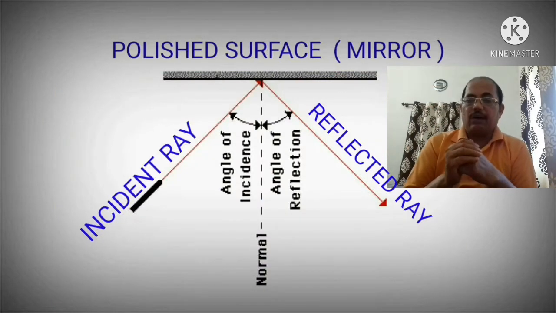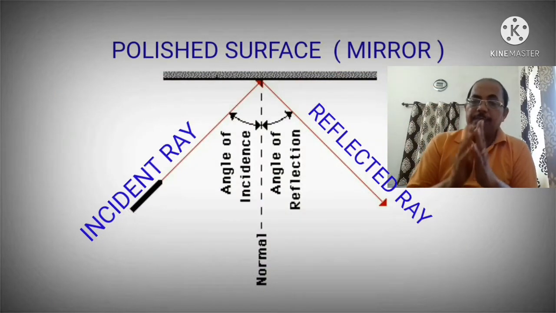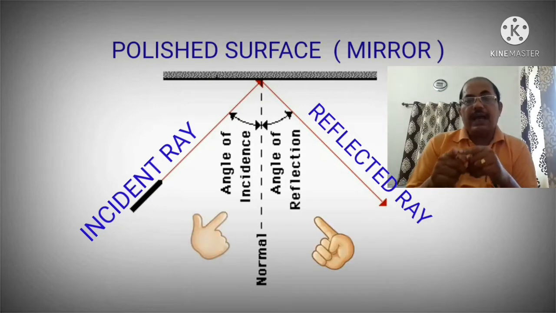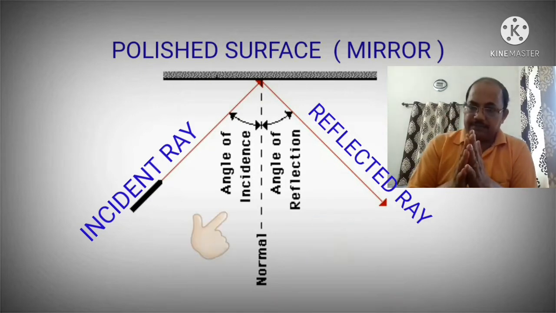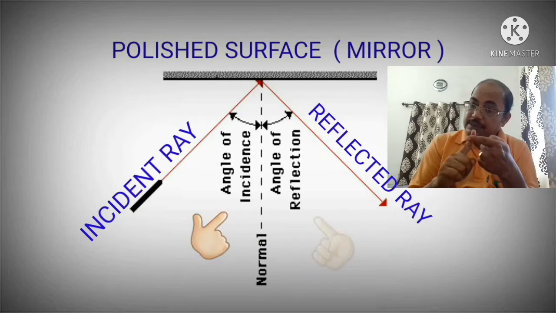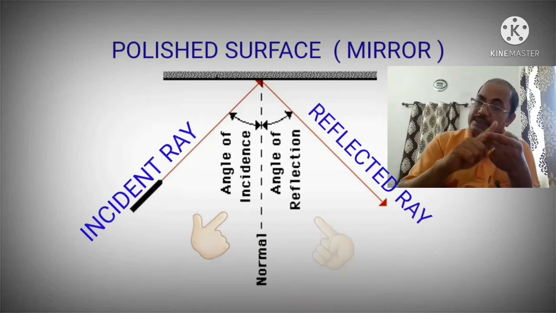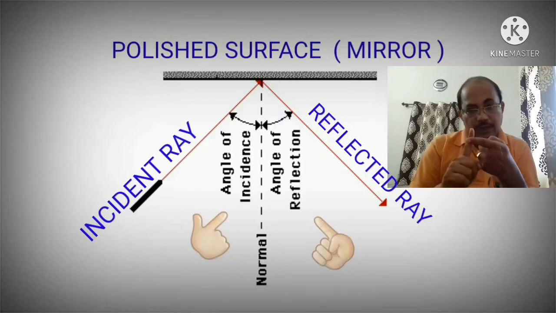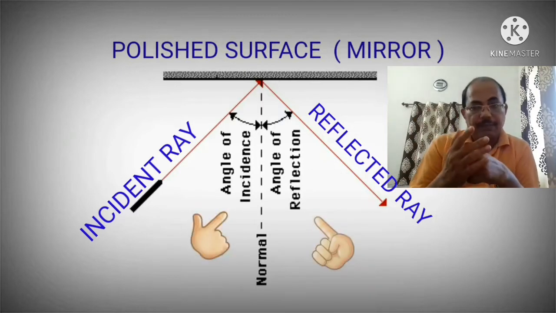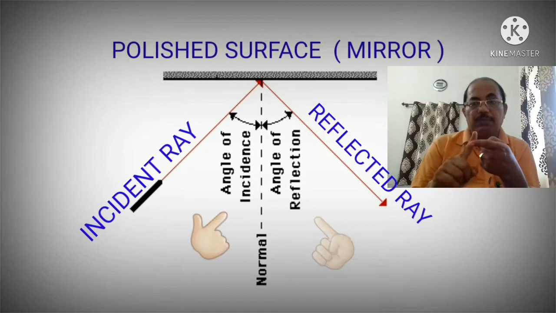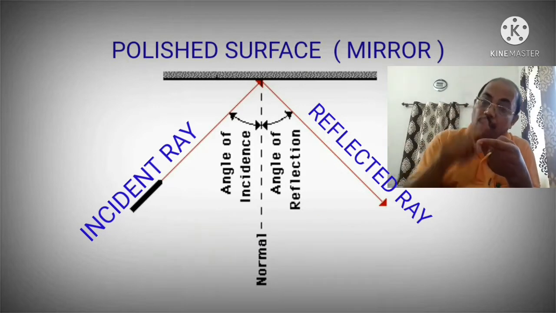The second law is the angle of incidence is equal to the angle of reflection. Angle of incidence, I already told you, is the angle formed by the incident ray with the normal. And angle of reflection means the angle formed by the reflected ray with the normal.